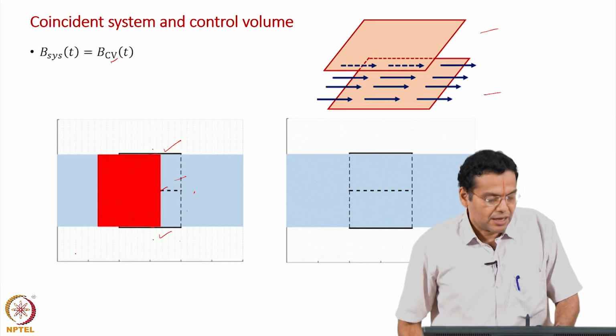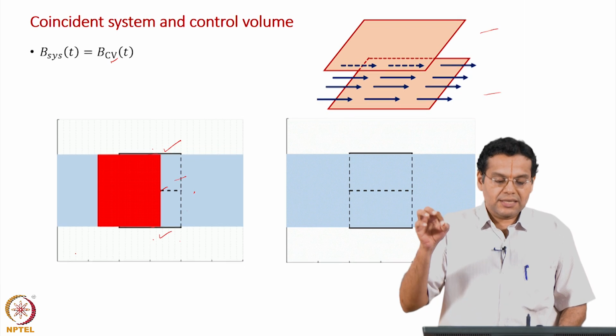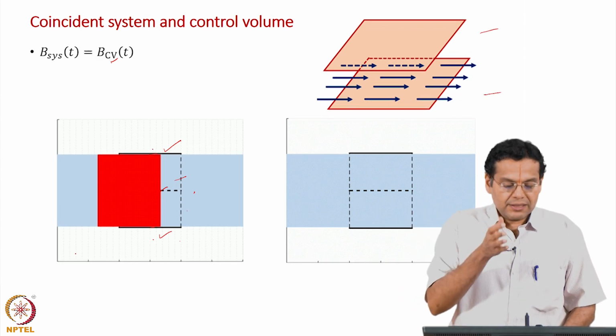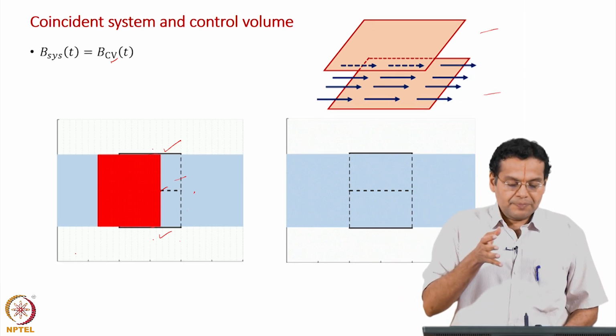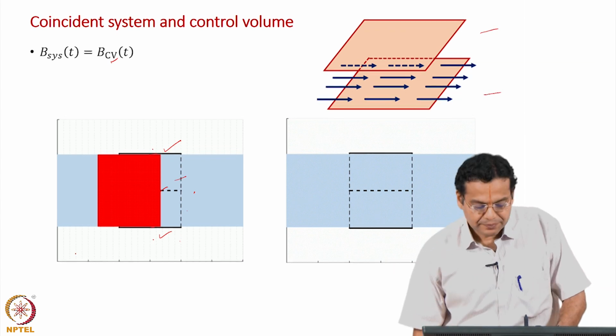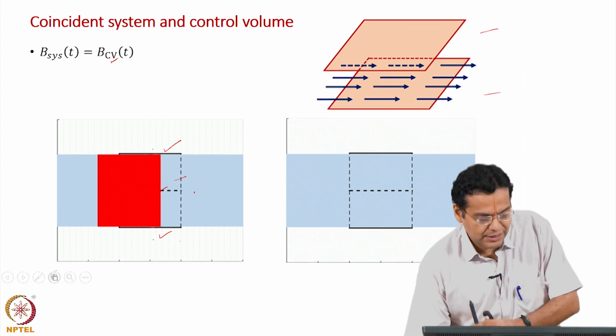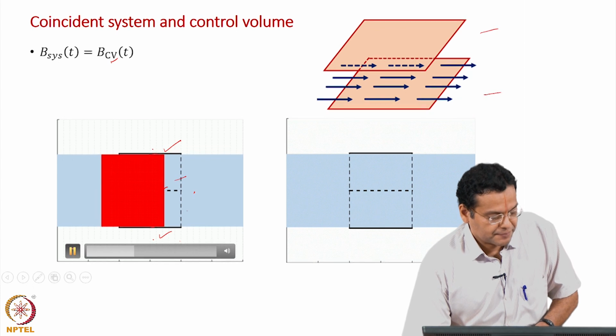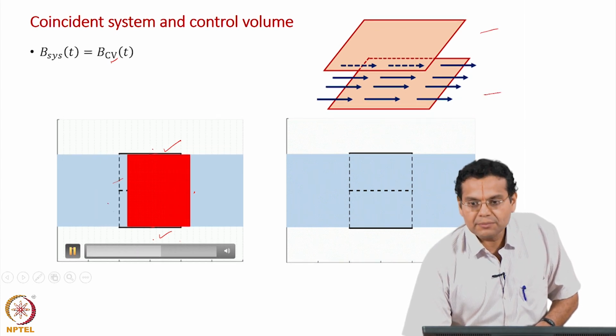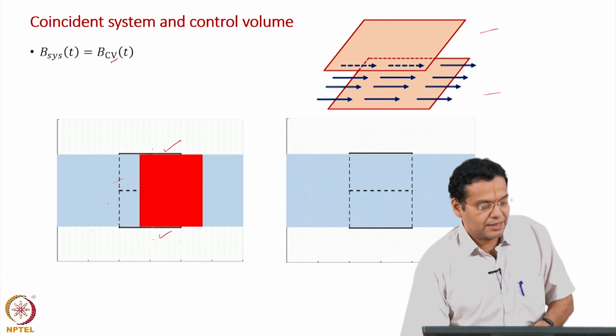You will see a message saying coincident system and control volume when that system exactly coincides with the control volume. I will show that in the next video as well, but try to catch that moment. Yeah, coincident system and control volume, of course, it just came and went.